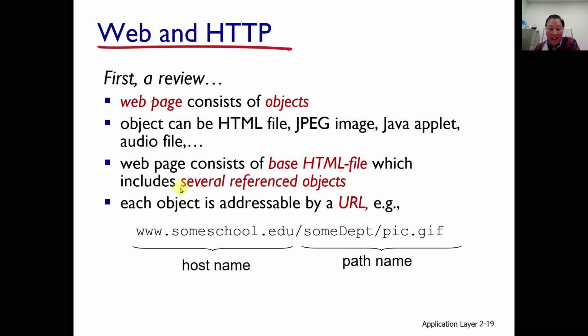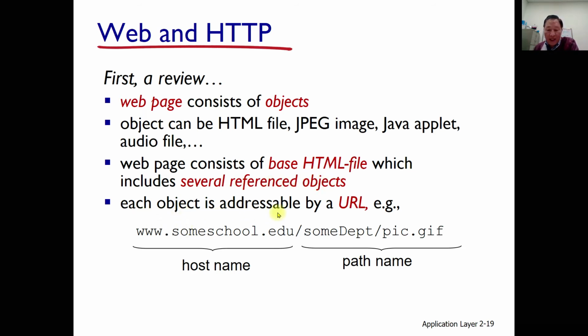Those are all called objects. A page consists of a base HTML file, and this base HTML file is loaded first, and the embedded URLs in this base file bring in those objects, which include several referenced objects here.